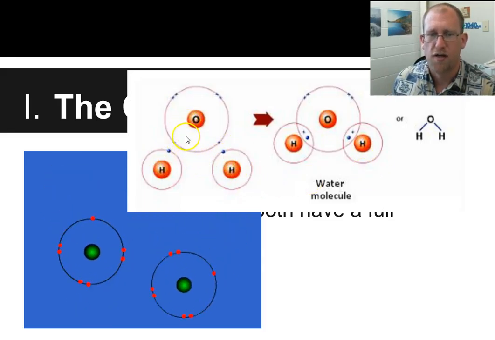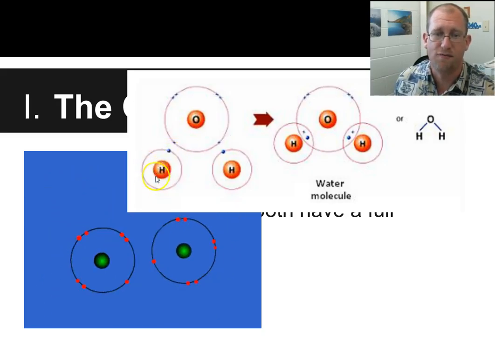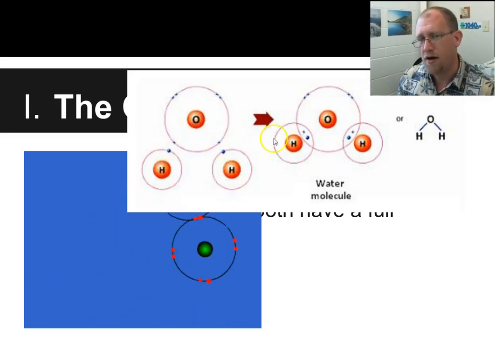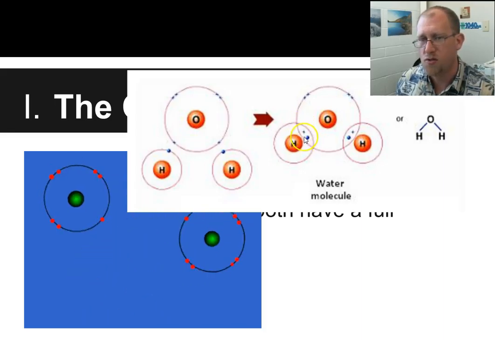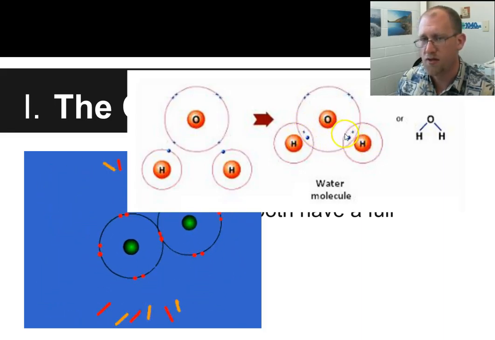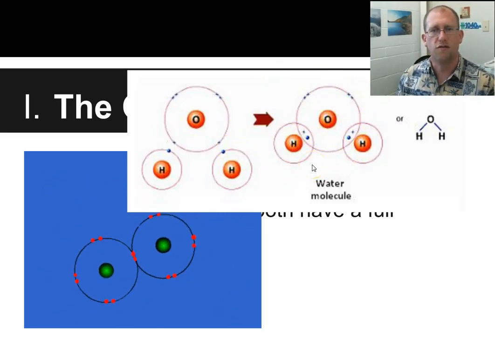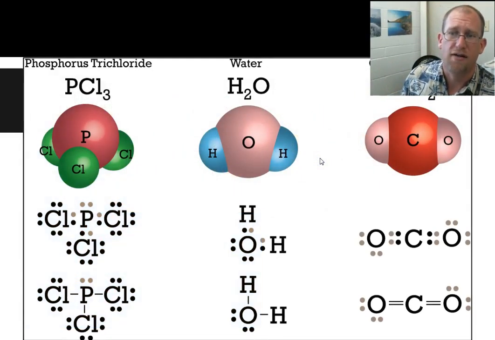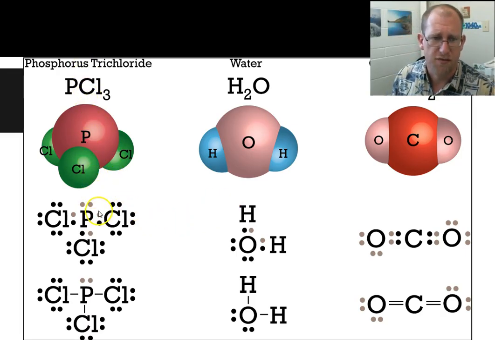Here's oxygen and hydrogen. Oxygen wants 2 more electrons. Hydrogen wants 1 more electron because he's full at 1s2, right? So if they share, then they all feel full and everybody's happy. And hydrogen is sharing these 2 electrons with oxygen, and this hydrogen is sharing these 2 electrons with oxygen. And the electrons around oxygen look full, and the electrons around hydrogen look full, and everybody's happy. Aren't you happy? It's as if they're sharing, because they are. Here's just some other examples. This is phosphorus trichloride. Phosphorus sharing an electron pair with each of 3 chlorines.